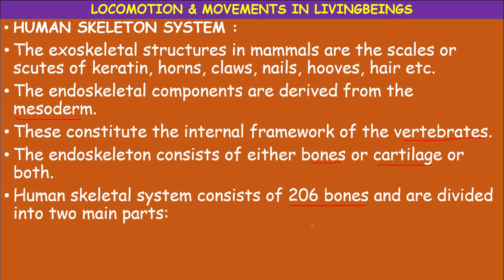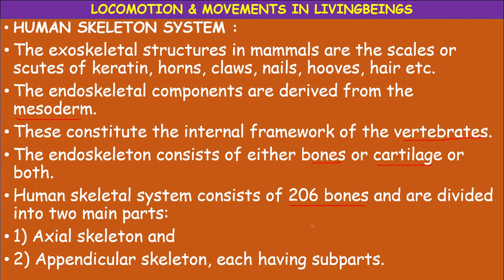If you take an average adult, it consists of 206 bones, though the number of bones may be more in a newborn. These 206 bones are divided into 2 main parts. The entire human skeleton system is divided into 2 main parts. What are they? Axial skeleton and appendicular skeleton. Both have some subparts. Let us study in detail.